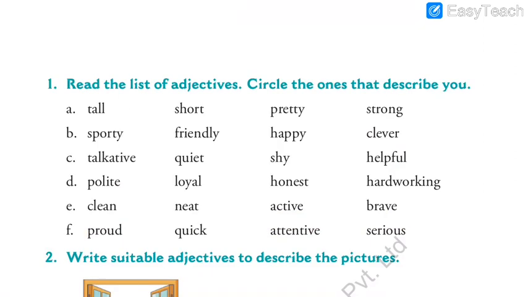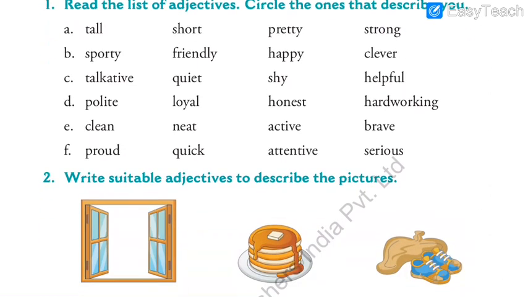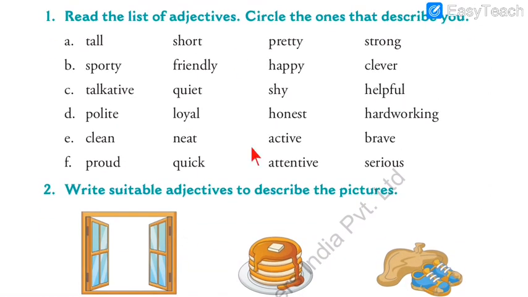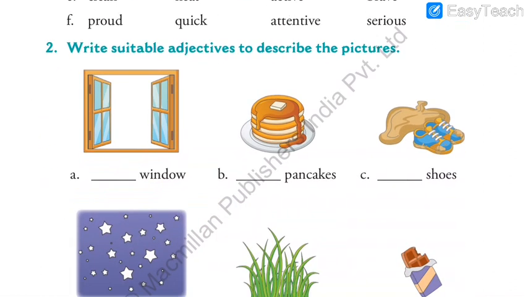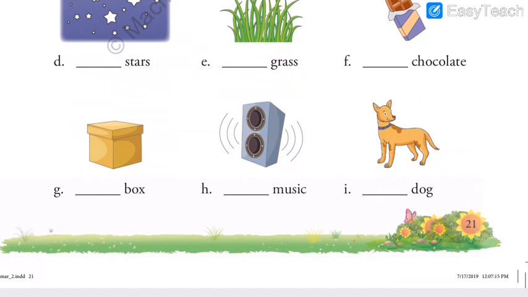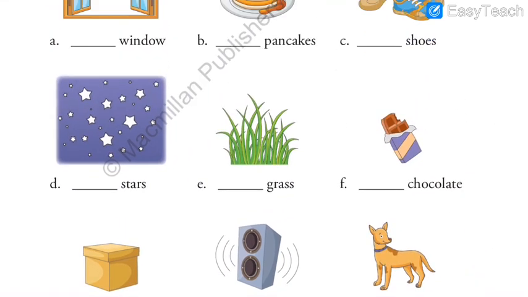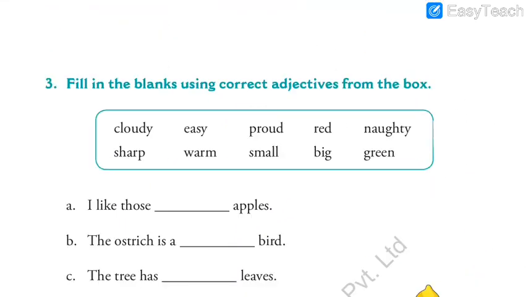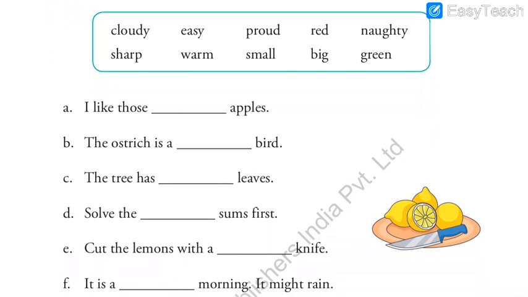And we solved the first exercise where you had to just circle the one which describes you, means you have to do it on your own. We cannot have any perfect answer for this. You have to circle as per your descriptions, correct? And then we solved the second exercise as well. I only kept 1 or 2 photos and sentences for you to solve.